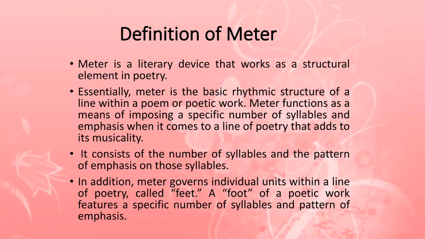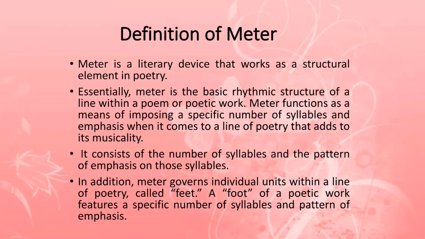Now, meter is a literary device that works as a structural element in poetry. The structure of poetry is very much dependent on this device called meter. It is the basic rhythmic structure of a line within a poem or the complete poetic work. And meter functions as a means of imposing a specific number of syllables and emphases on a line of poetry, which adds to its musicality.